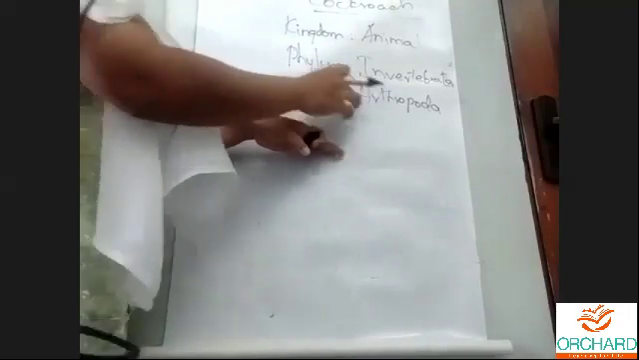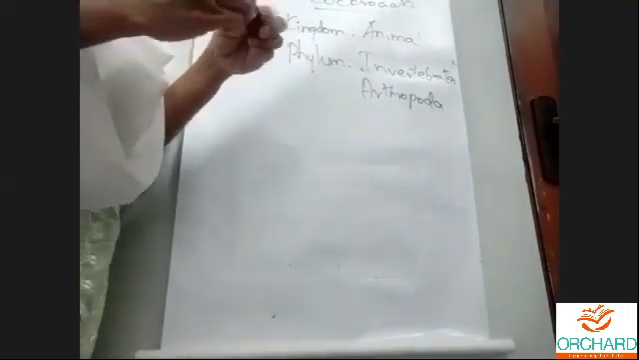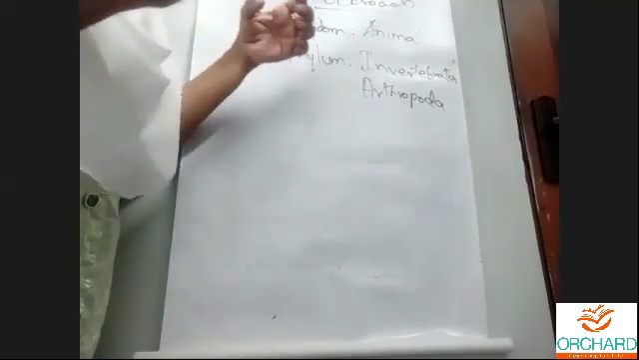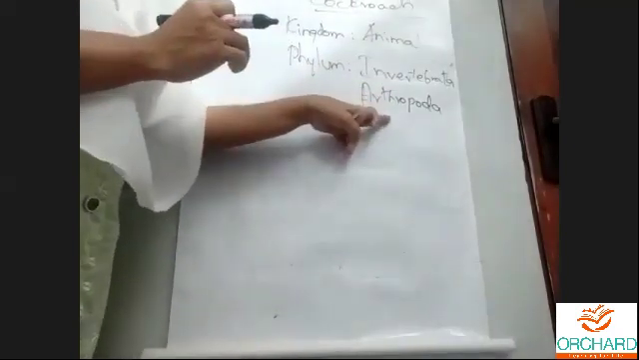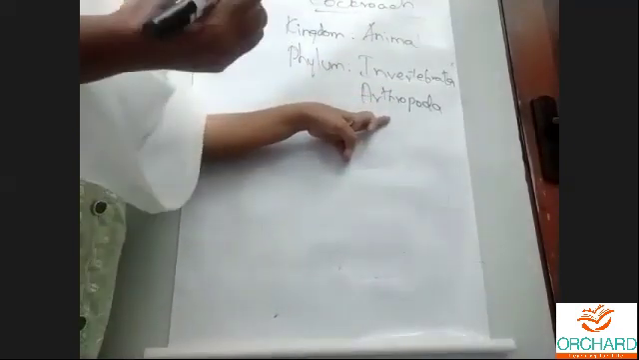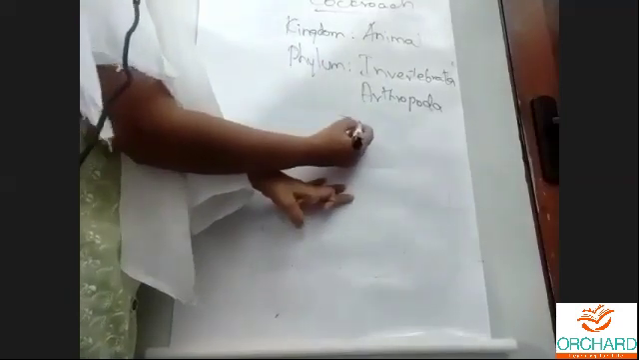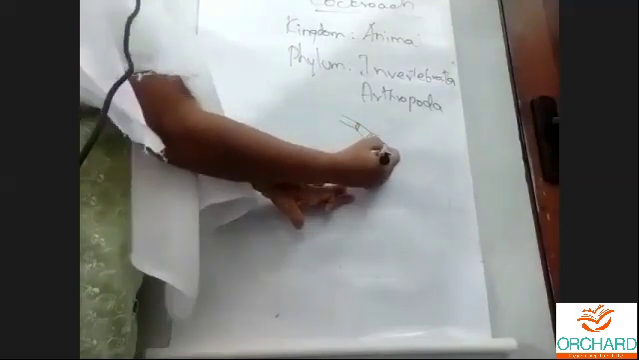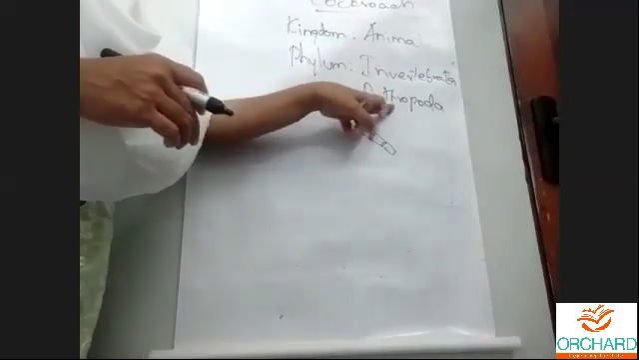Under Arthropoda, it means it has certain characters. See, Arthropoda means jointed legs. The legs will be jointed. So all the animals which have jointed legs come under Arthropoda. See, what are jointed legs? One part will be like this, the other part will start like this. They will be jointed like this. So all the animals which have jointed legs come under Arthropoda.